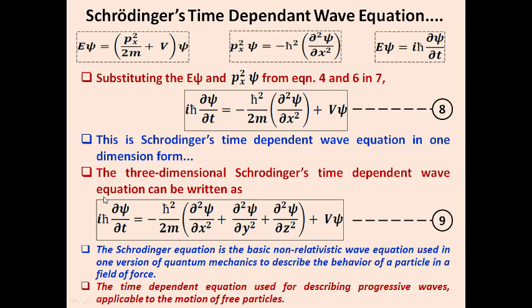So this equation is the Schrodinger's time dependent wave equation in 3-dimensional form. We just learned that the Schrodinger's equation is the basic non-relativistic wave equation, used in one version of quantum mechanics to describe the behavior of a particle in a field of force. It is already informed that plenty of methods are available, like the complex conjugate of psi defined by Schrodinger.